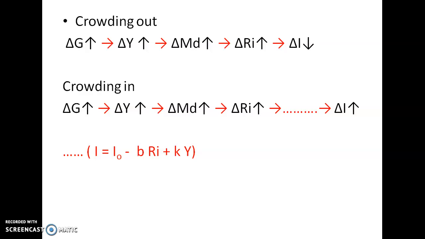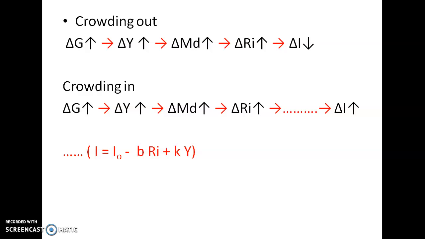Because of the increased income, there is a demand effect. Money demand also increases, the transactionary demand for money increases. That will further lead to an increase in the rate of interest. Because of the inverse relationship between the rate of interest and investment, gradually investment declines. This is the crowding out phenomenon.